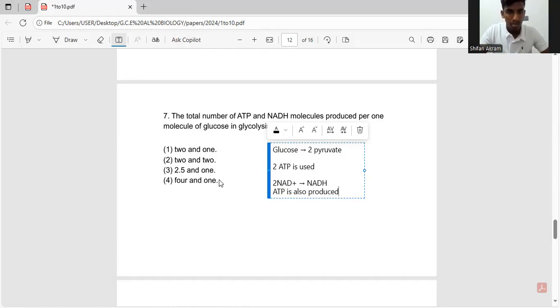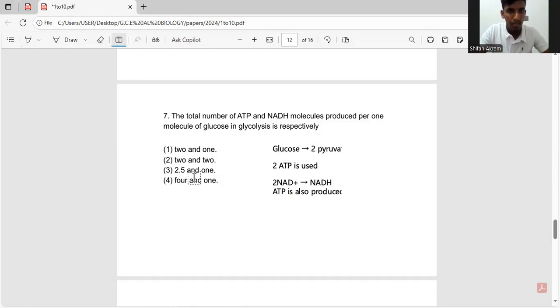One of the answers is missing here, so I'll write that. Because I have edited this document, one of the answers is missing.